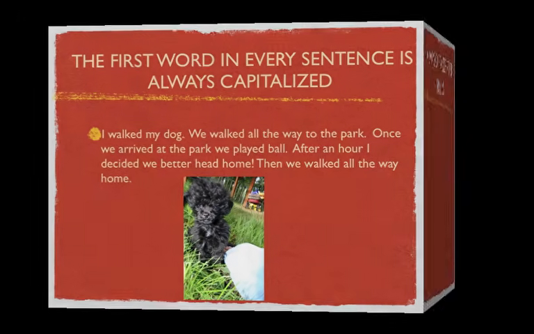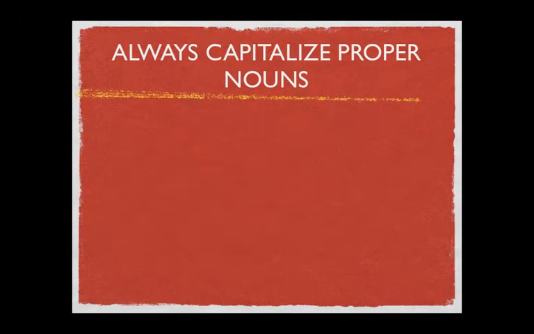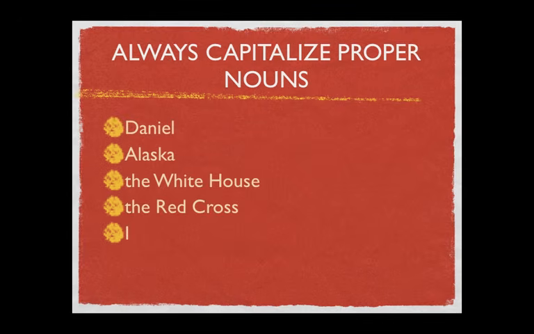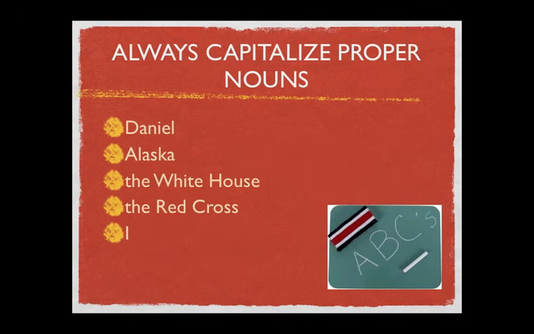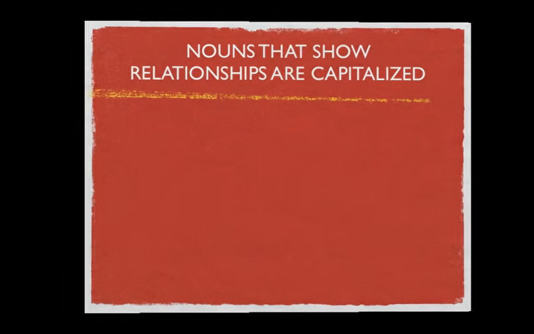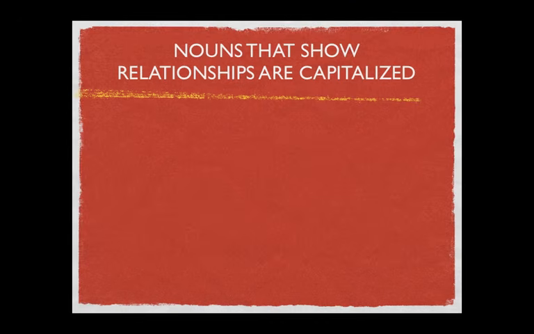The next important rule of capitalization is to always capitalize proper nouns. Proper nouns are just like nouns, except they are special types of nouns. They are the nouns that represent people's names, places, groups, and organizations. Let us look at some examples. Do nouns have to be proper to be capitalized? Yes, but there's an exception to this rule, which leads us to our next rule of capitalization.